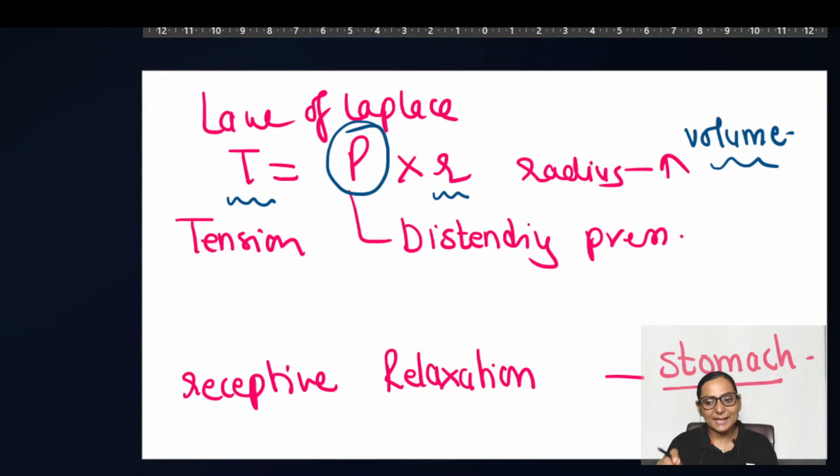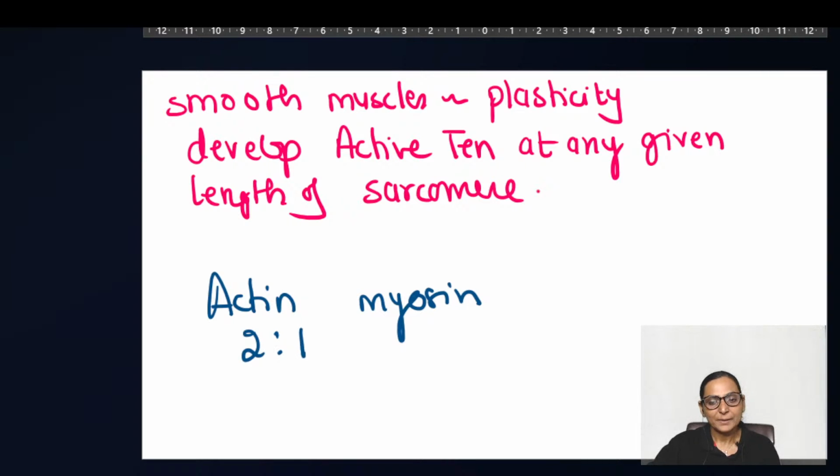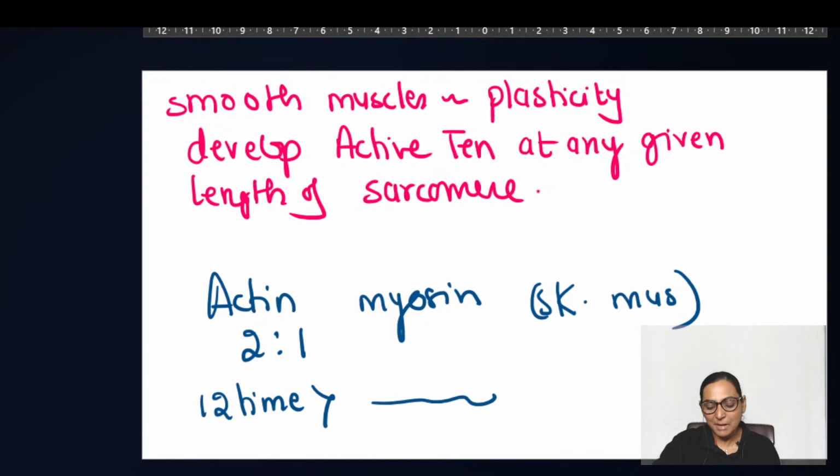So smooth muscles exhibit a very important property, that is plasticity. They do not follow a very strict length tension relationship, which is shown by the striated muscles. One of the important reasons is that if you consider the proportion of actin to myosin, it is about 2:1 in the skeletal muscles, or in the striated muscles. But in the smooth muscles, this actin can be about 12 times more than myosin.